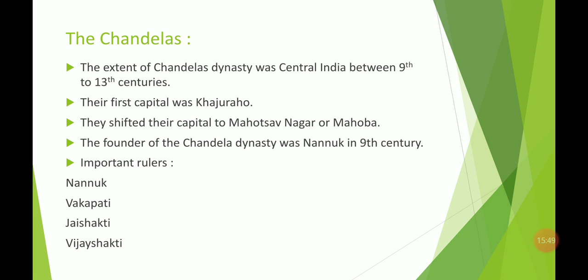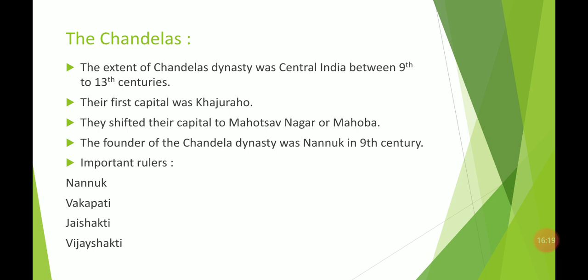So their first capital was Khajuraho. You have heard a lot about Khajuraho and the city and the temples present in Khajuraho. So that was established by the Chandelas. After some time they shifted their capital to Mahotsav Nagar or Mahoba in Madhya Pradesh only. And the founder of the Chandela dynasty was Nanuk, and he founded it probably in the 9th century.